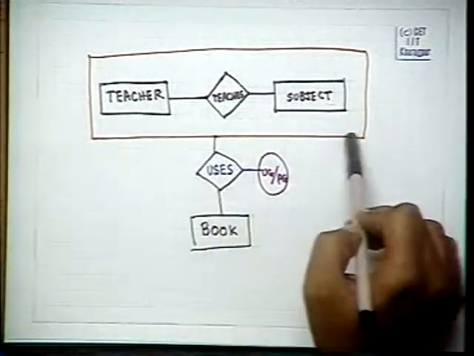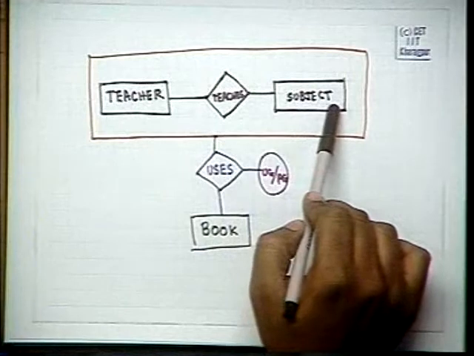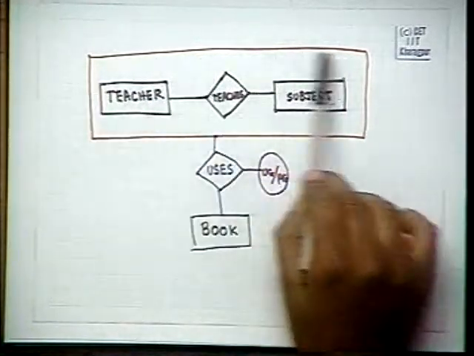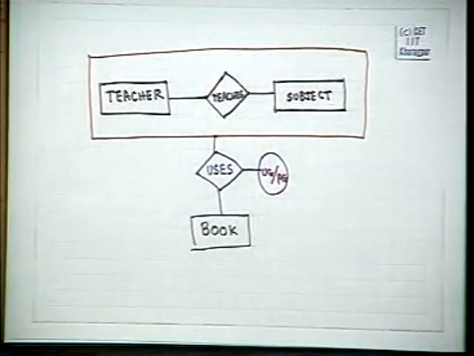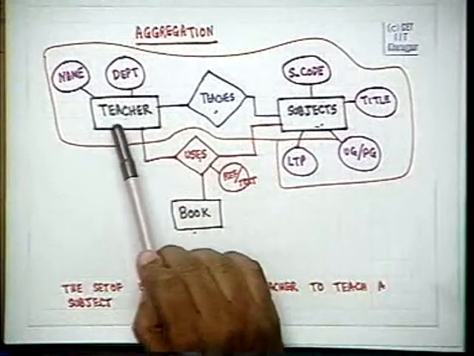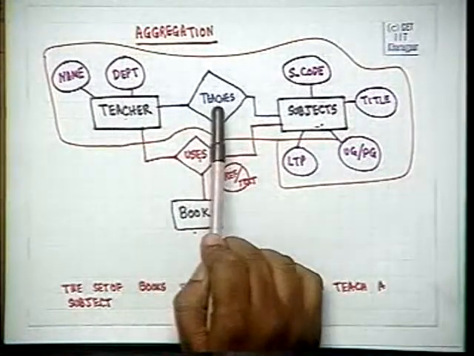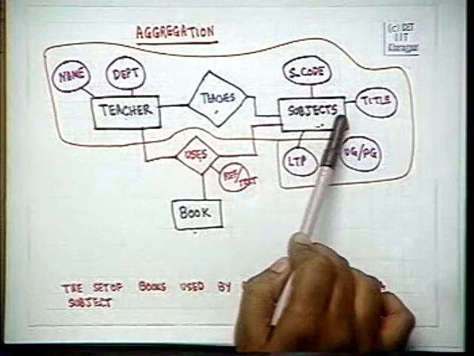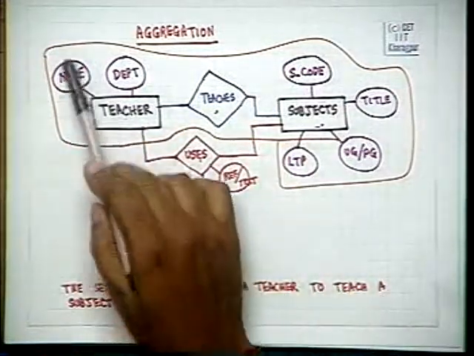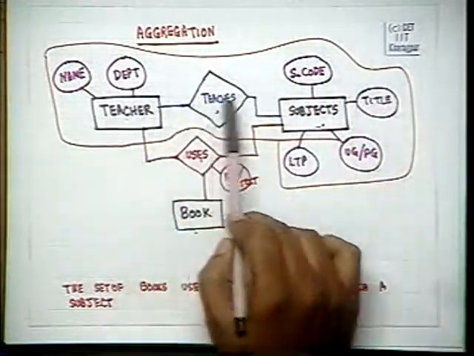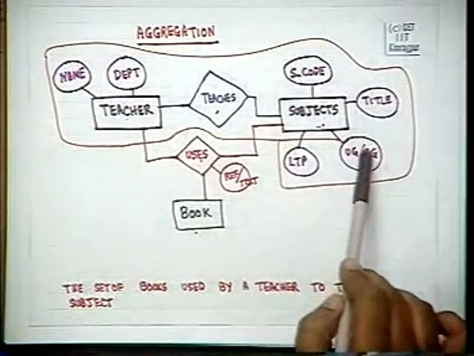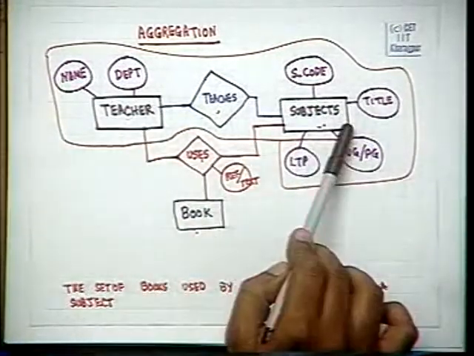So, this is the aggregate of this. From the outside, it will look like one entity, which is the teaches these subjects. This relationship forms an aggregate of this entity. These three together form one aggregate which consists of these attributes and this relationship.